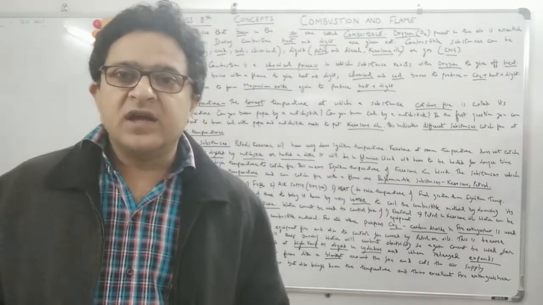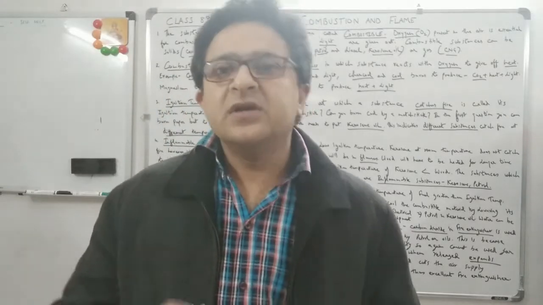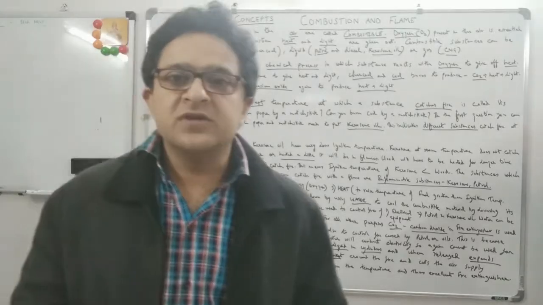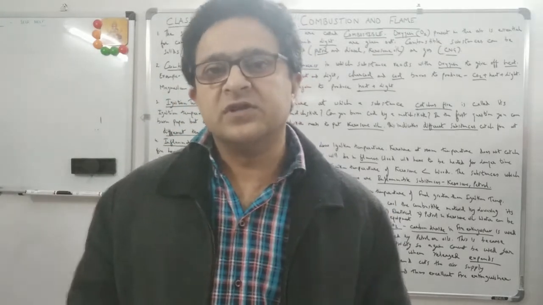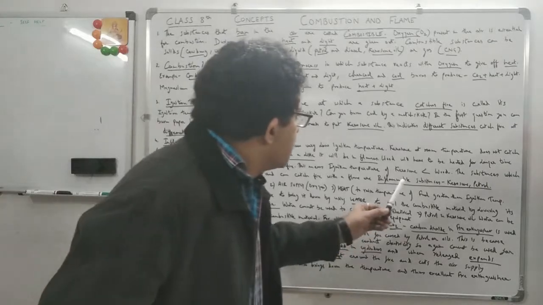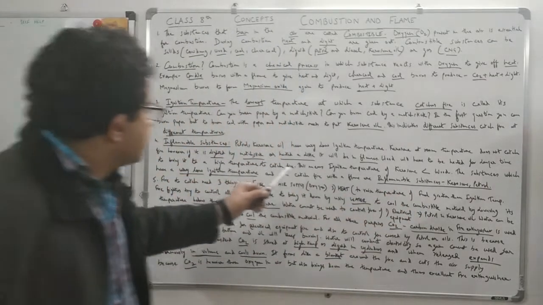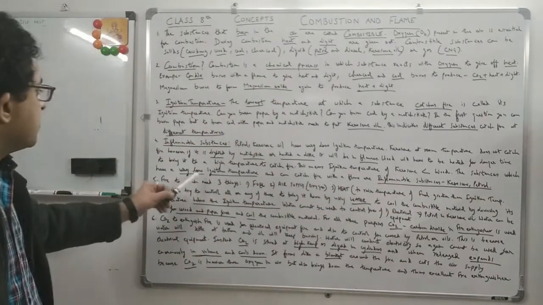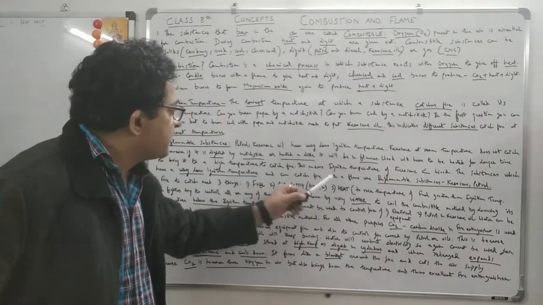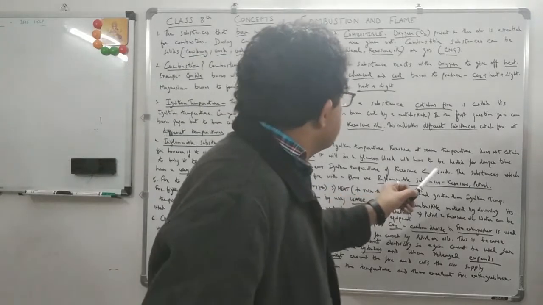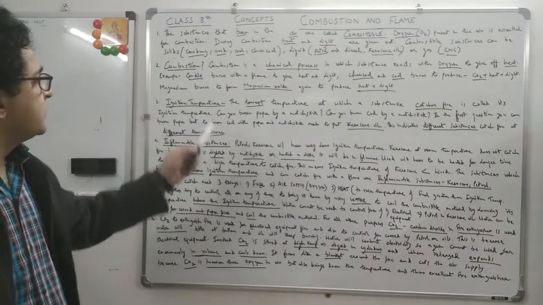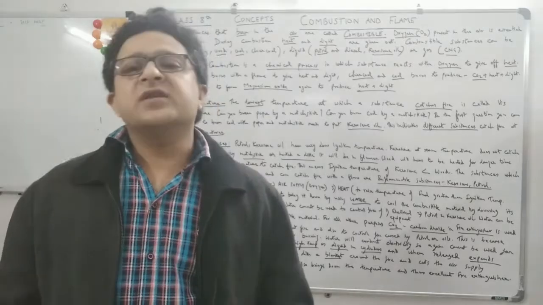So it will reach its ignition temperature at a much quicker time, because the ignition temperature of kerosene is lower than that of wood. The substances which have a very low ignition temperature and can catch fire with a flame are called inflammable substances, like kerosene and petrol. So basically, first we talked about the ignition temperature, and then we talked about inflammable substances.